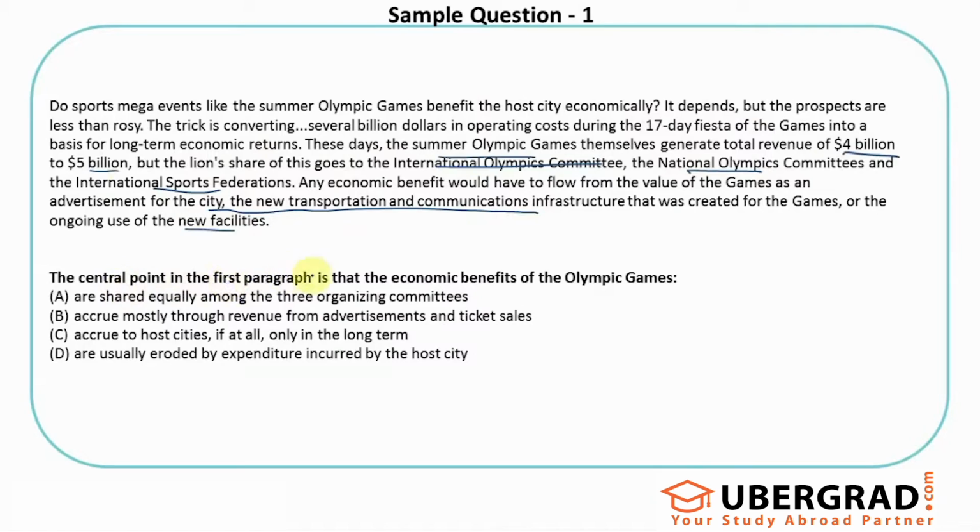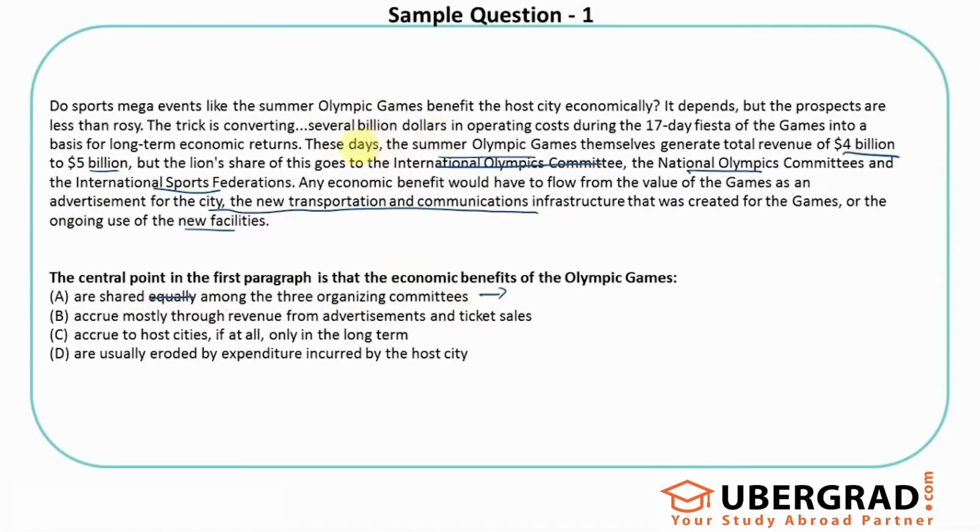The central point in the first paragraph is that the economic benefits of the Olympic Games are shared equally among the 3 organizing committees. This option is a bit of a 1 to 2 words incorrect category. The statement would be almost correct if it said the economic benefits of the Olympic Games are shared mostly among the 3 organizing committees. Then the statement is correct, but still it would not be a central point for me, right?